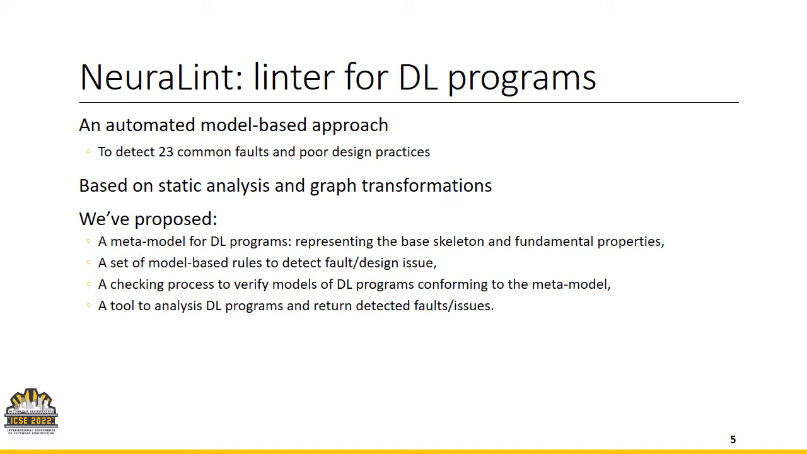To have NeuraLint, first we have proposed a meta-model for deep learning programs. This meta-model represents the base skeleton and fundamental properties of deep learning programs. Then we have come up with a set of rules to detect faults and design issues inside the model. Having the meta-model and a set of rules, we need a checking process to verify models of deep learning programs. These models have been extracted from deep learning code, conforming to the meta-model. Then we encapsulate all in a tool to analyze this deep learning program and return detected faults and issues to the developer.